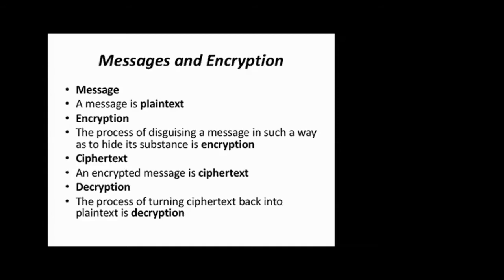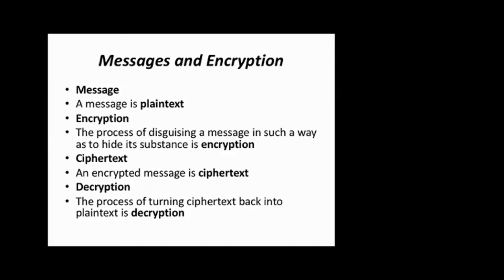Let's start with some of the terminologies which are used. See, the message you want to send is called plain text. The process of disguising a message in such a way as to hide its substance is encryption. That means you are going to disguise the message. Suppose you want to send ABCD, and you code A as 1, B as 2.